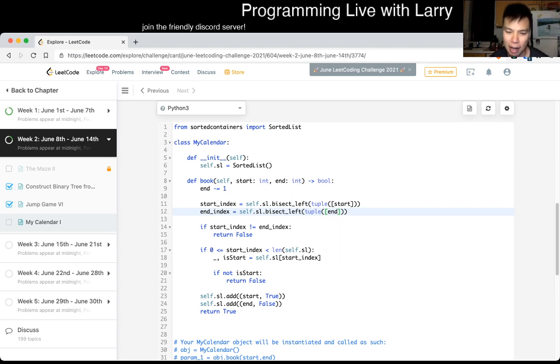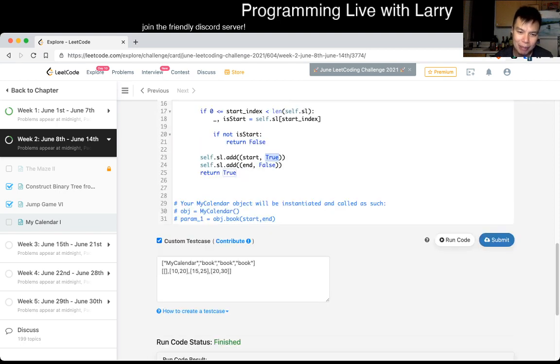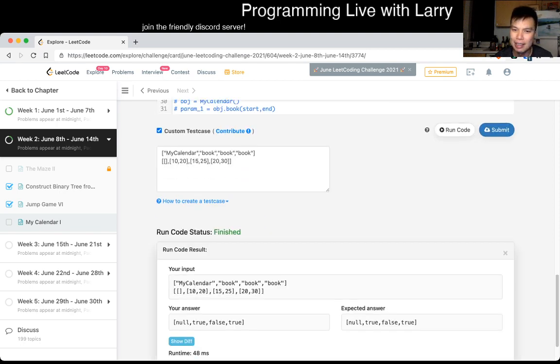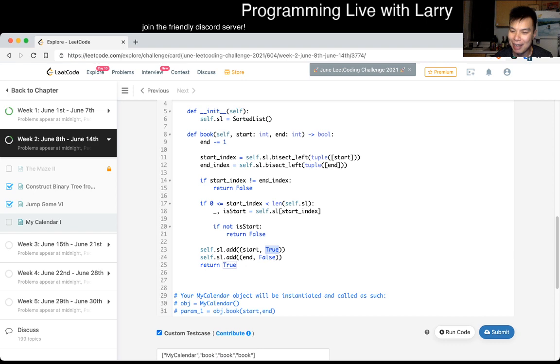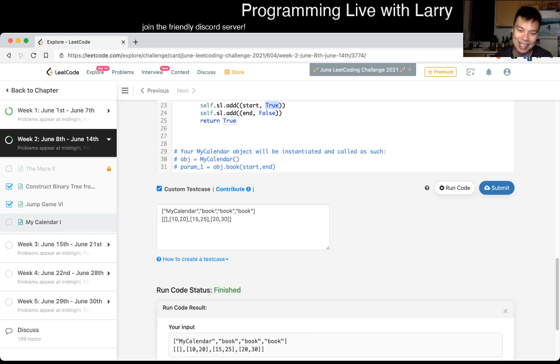Syntax is very awkward. Apologize for that. The reason is because we have a second thing that we don't want to search by, and we want to get the first element no matter what anyway. And I forget whether, I think intuitively it would put false before true, but I didn't want to test that, and also it's a little bit awkward. So yeah, this looks okay. I'm not confident about it because this test case is kind of crummy, but I am lazy, so I am lazier than I am unhappy. So let's give it a submit and see how it goes.